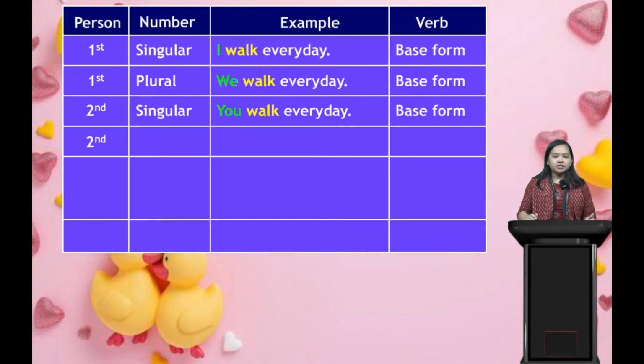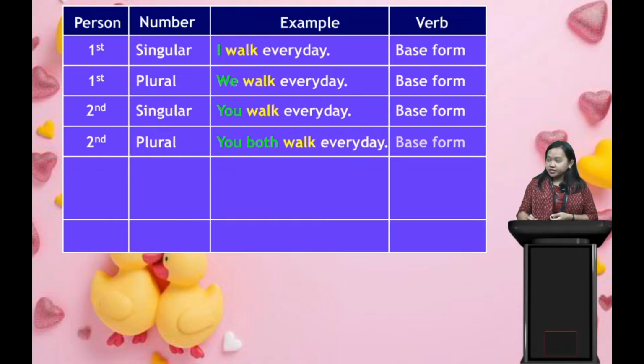Next we have the second person plural. Here we get a sentence like "You both walk every day." When I talk about you and your friend, the words are "you both," because it's second person plural. So again, it's the base form.